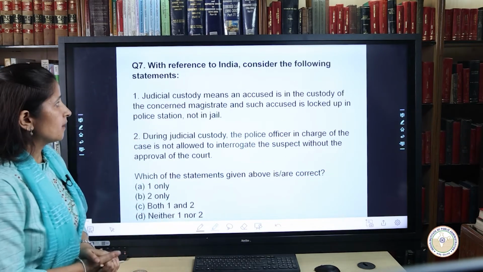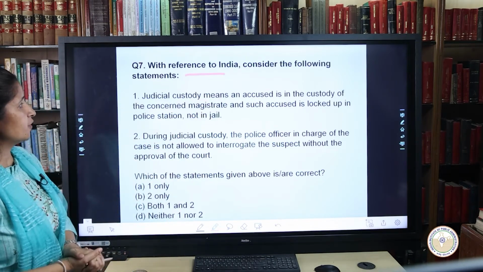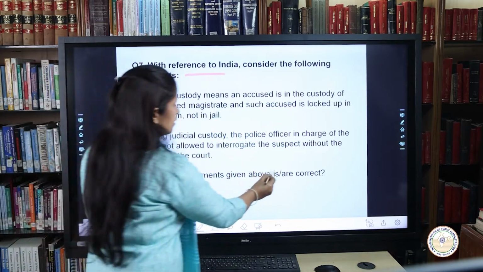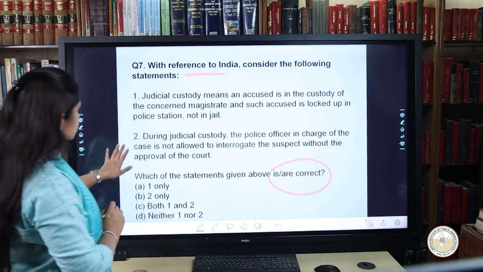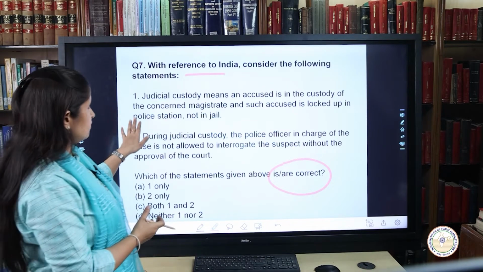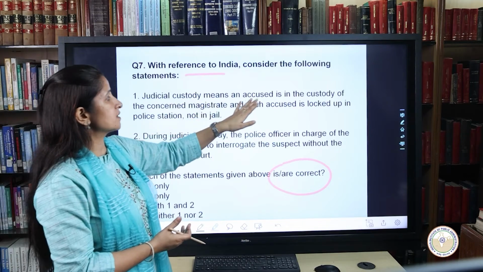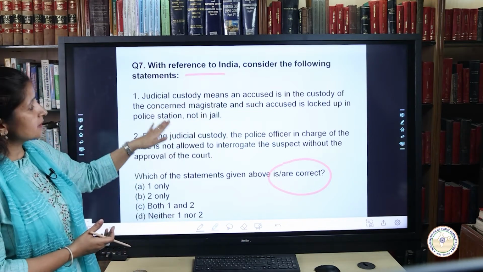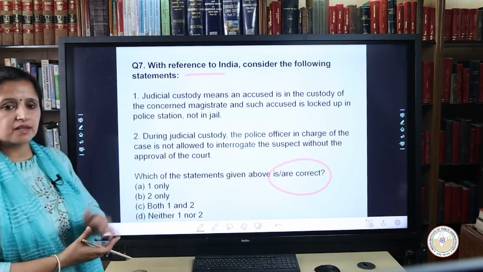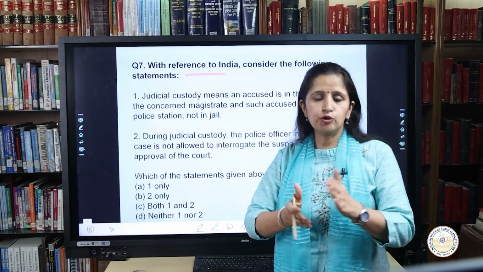With reference to India, we have to consider the 2 statements which are there in front of you. Which of the following statements given above is correct? So here also we need to find out of the 2 statements which of the statements is correct, and the options A, B, C, D are there in front of you. So when it is talking about judicial custody, it says an accused is in the custody of the concerned magistrate and such accused is locked up in a police station, not in jail. And similarly the second statement is there in front of you.